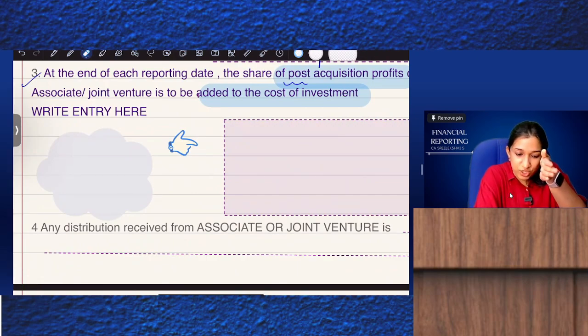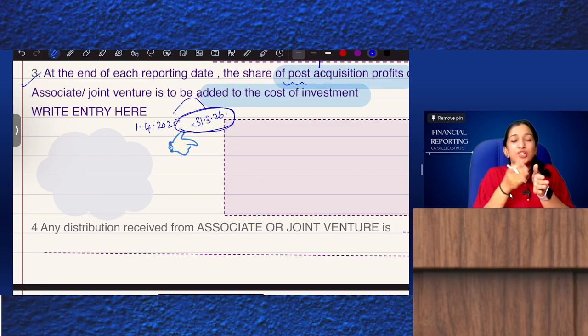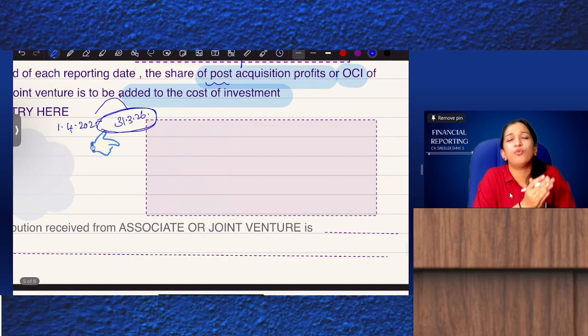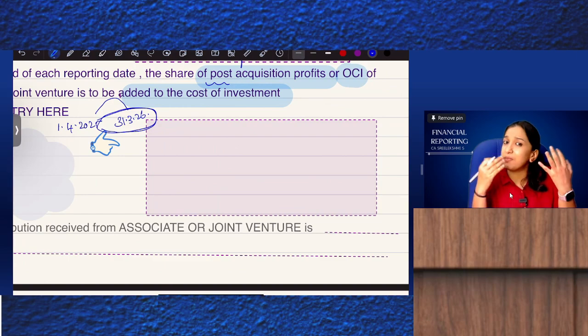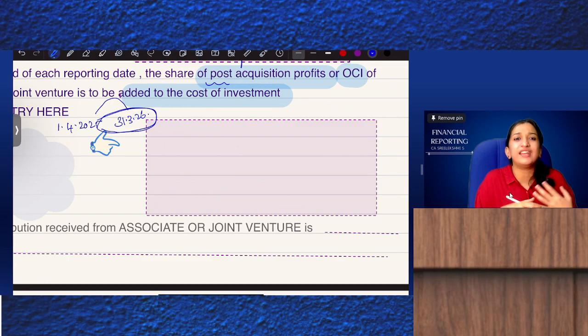Subsequently, on the date of acquisition, say for example the date of acquisition is 1st April 2025 and the first year end is 31st March 2026, whatever profits are earned by the associate or joint venture during that one year, the 40% share is with the investor. Yes or no? So you should identify the post-acquisition profits earned. It can be reserves, retained earnings, statement of P&L profits, revaluation reserve, actuarial gain, fair value reserves, FCTR, whatever.